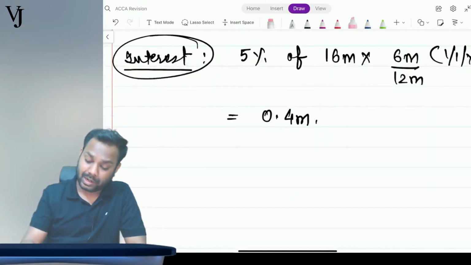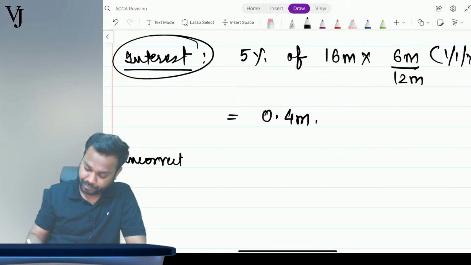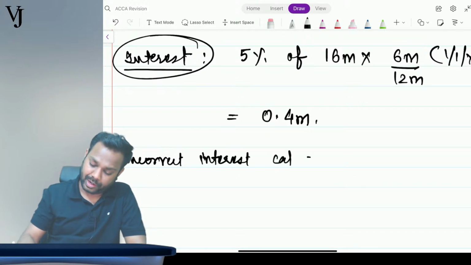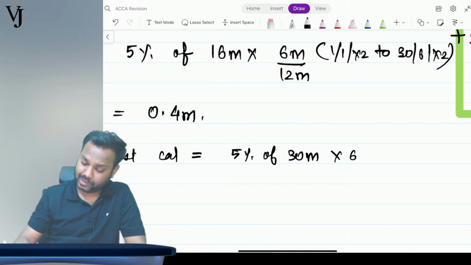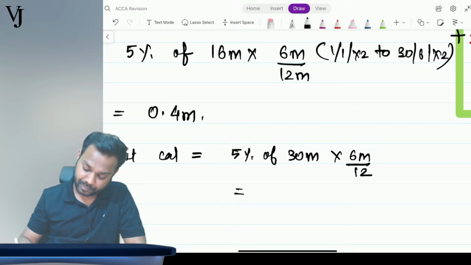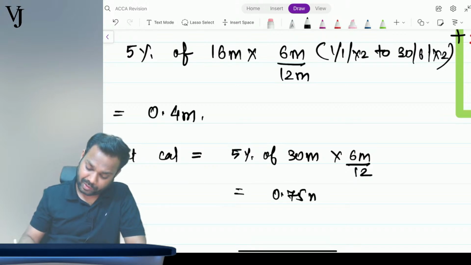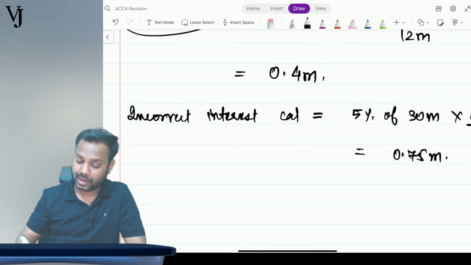So what was the incorrect interest calculated? The incorrect interest calculated is how much? 5% of 30 million multiplied by 6 by 12 is how much? 30 into 0.05 by 0.75 million. 0.75 million, right? 0.75 million is the incorrect interest.